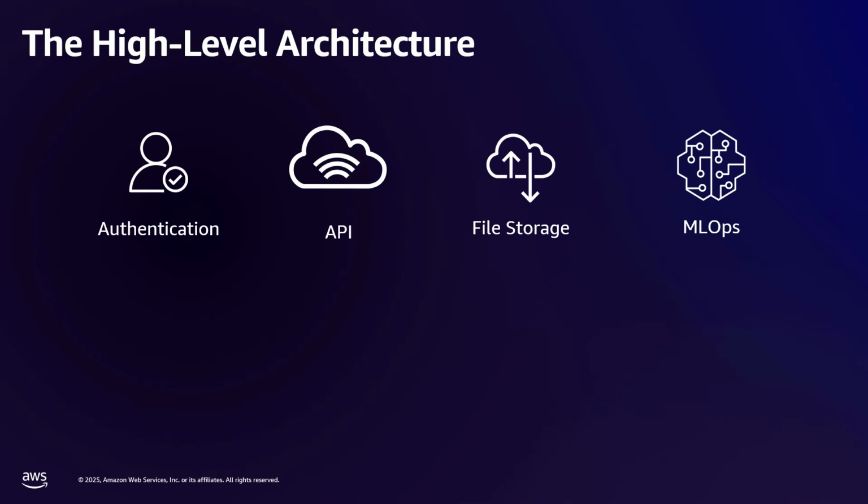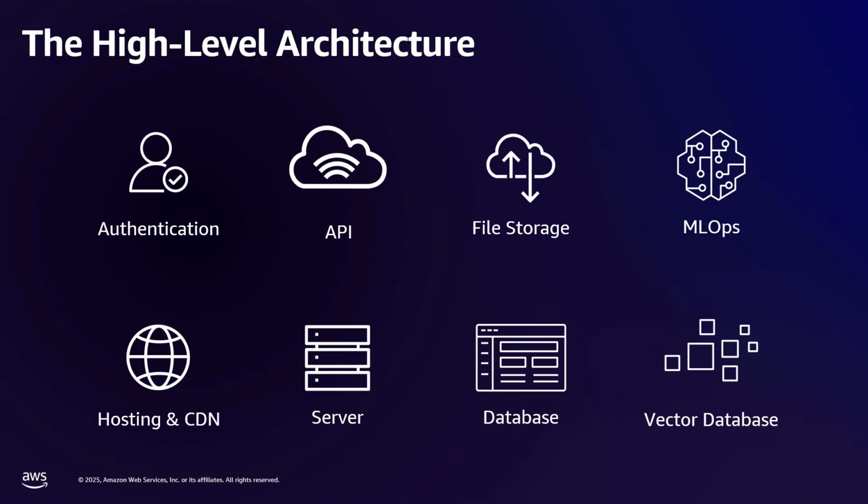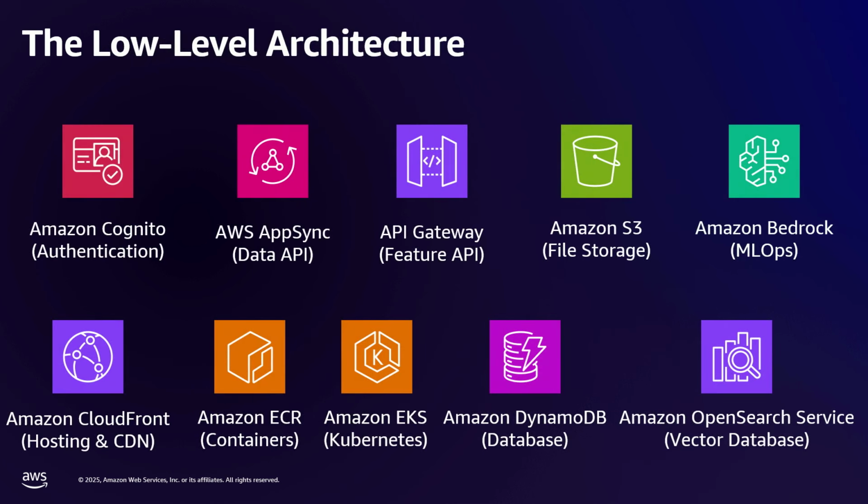So these are all different patterns that I'm sure you all know about. Authentication, API, using LLMs. This is not new to all of you, I know that. But how do you take that and turn that into a productionized workload? This is going to be the stack of tools from AWS that can really help you a lot. So Cognito for authentication, AppSync for API, API Gateway if you want to do streaming, S3 for file storage, Bedrock for LLMs. Then it gets fun.